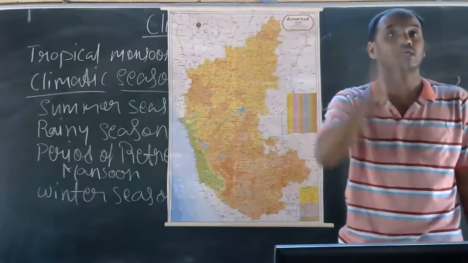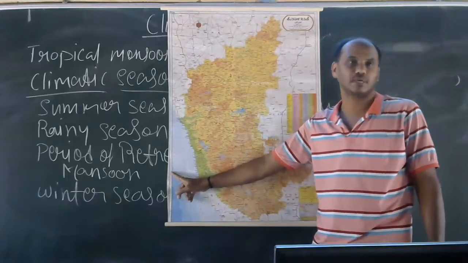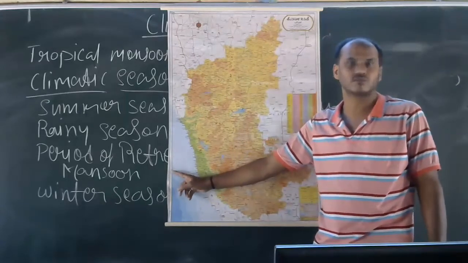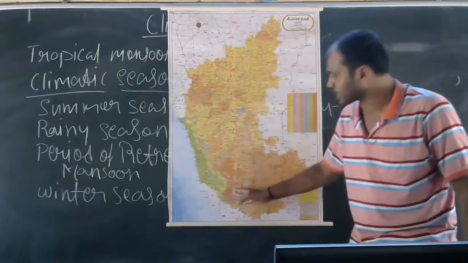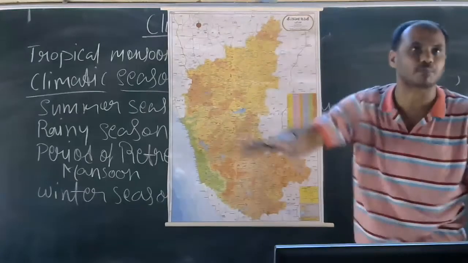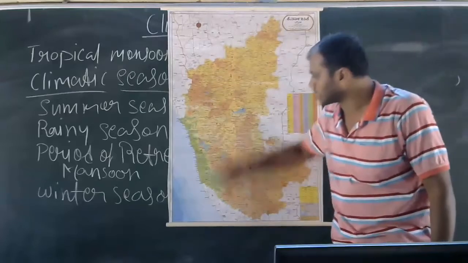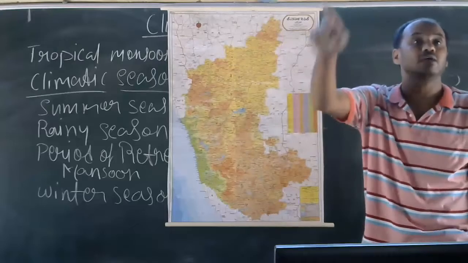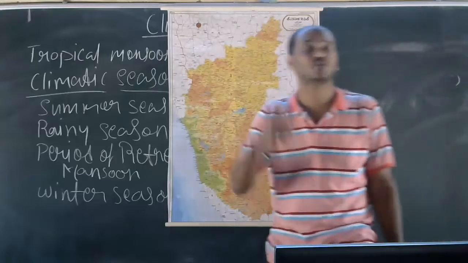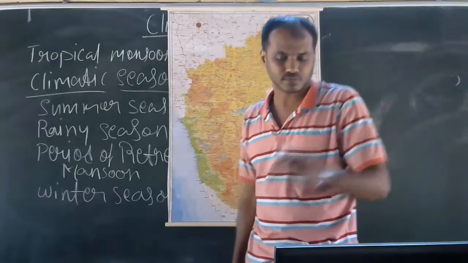Those hills check the rain-bearing winds which blow from the Arabian Sea, the southwest monsoon. Here it has been checked, which means the wind has been stopped and the cloud has been stopped. This is the reason the coastal and Malnad region receives heavy rainfall, 250 centimeters annually.